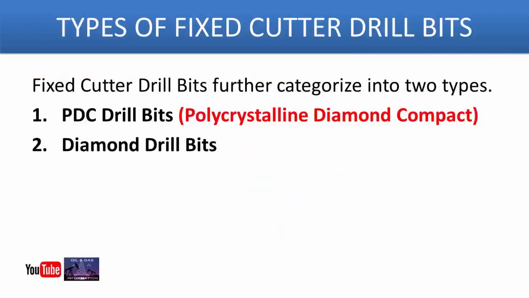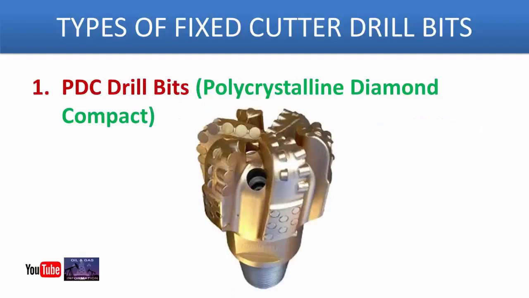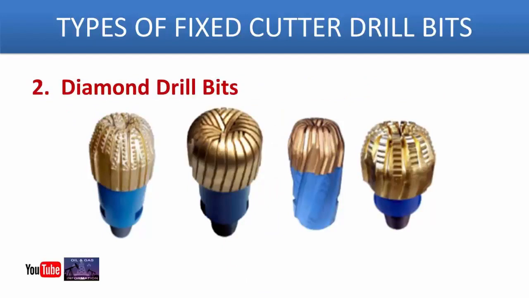Types of fixed cutter drill bits. Fixed cutter drill bits further categorize into two types. First one are the PDC, polycrystalline diamond compact, drill bits. Second one are diamond drill bits. The PDC, polycrystalline diamond compact, drill bits. Here you will see some diamond drill bits.